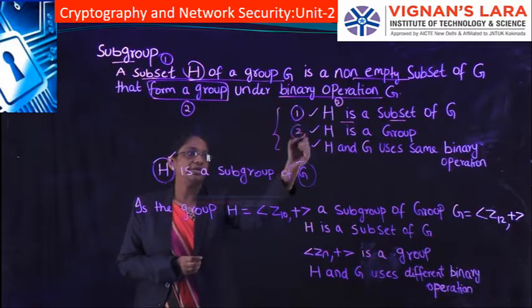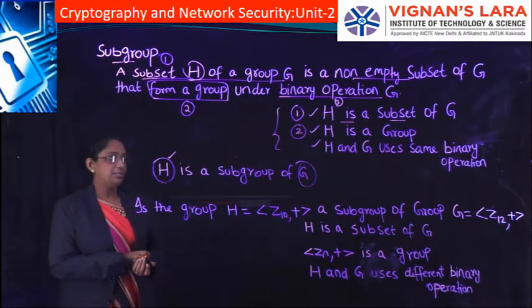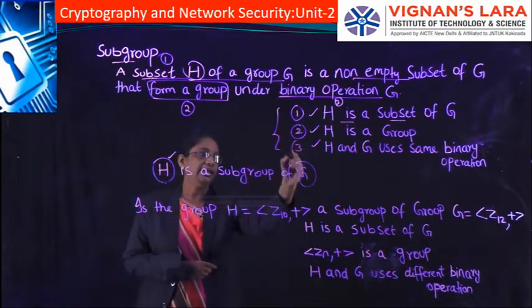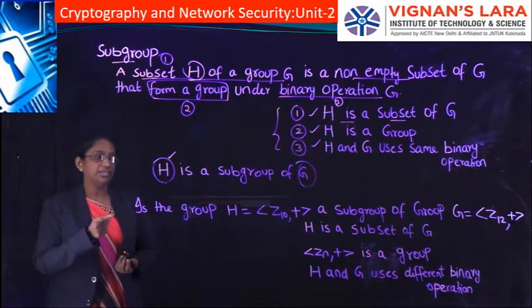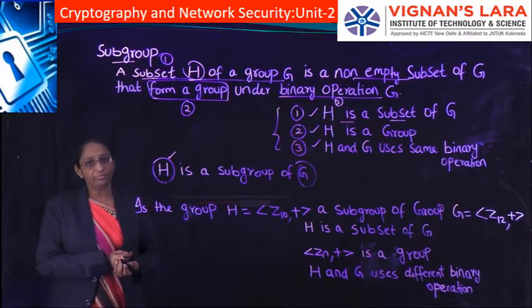The first property is that H is a subset of G. The second property is that H should be a group, and the third property is that H and G use the same binary operation. If H satisfies all these properties, then H is said to be a subgroup of G.